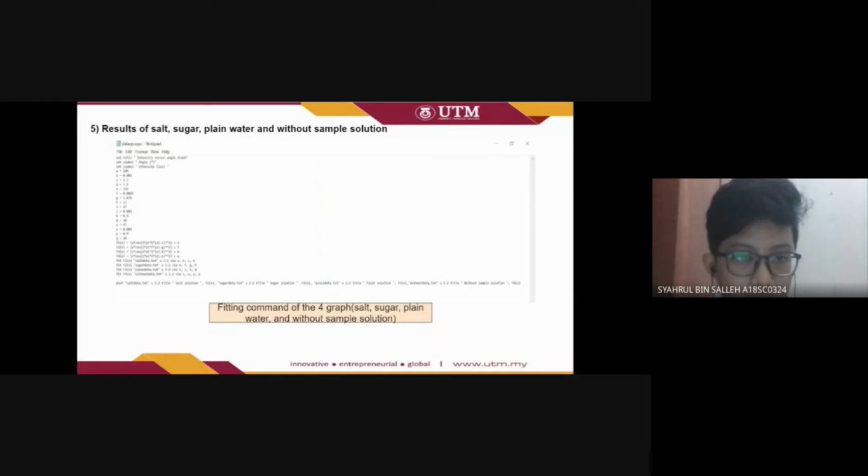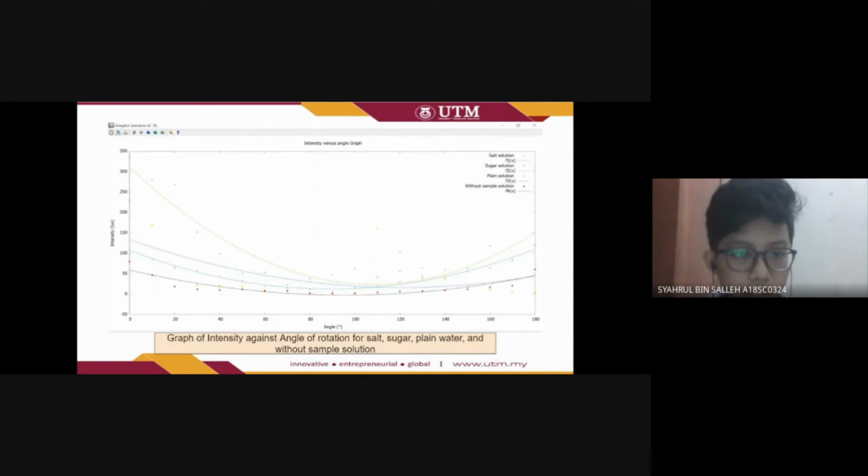And this is the fitting command for all four graphs combined. And this is the graph of every solution, which is the salt, sugar, plain water, and without any sample.